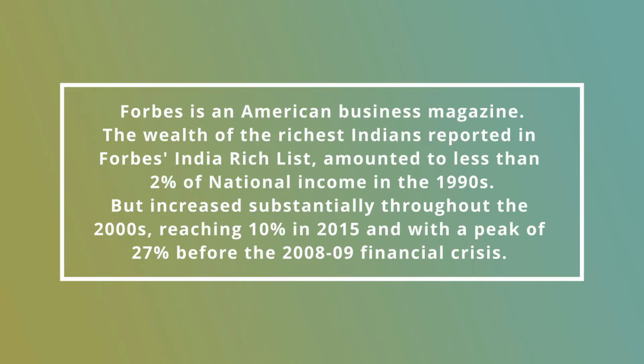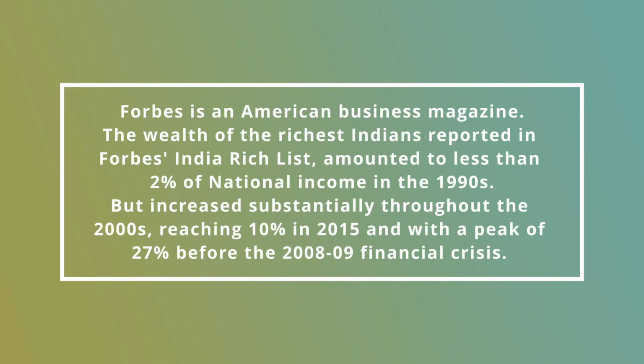report. In the 1990s, this amount was less than 2% of total national income. That is, the 100 richest persons in our country amounted to less than 2% of the total national income in the 1990s.